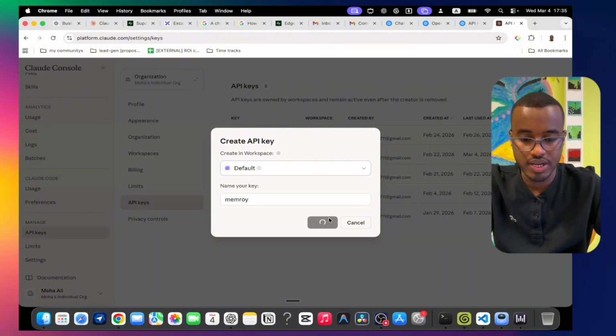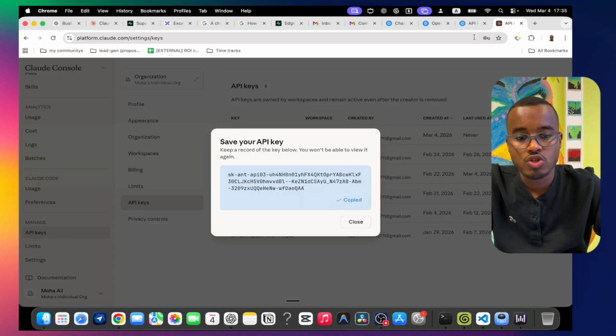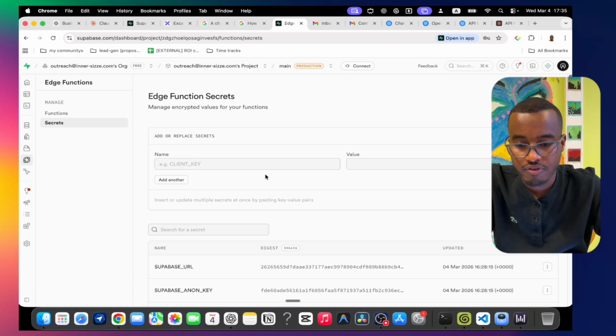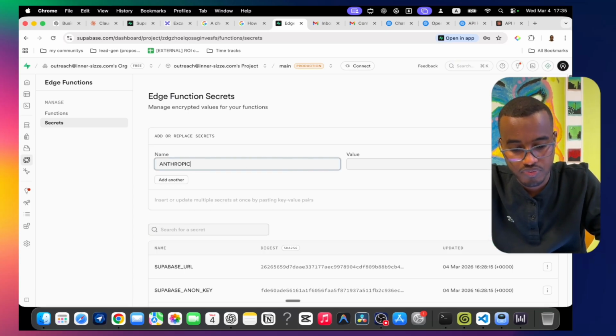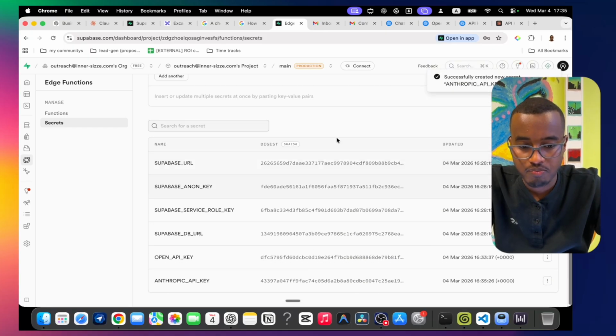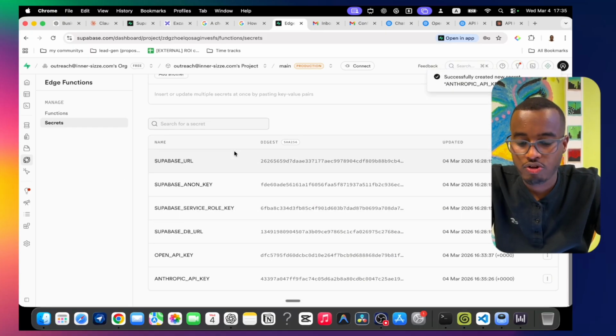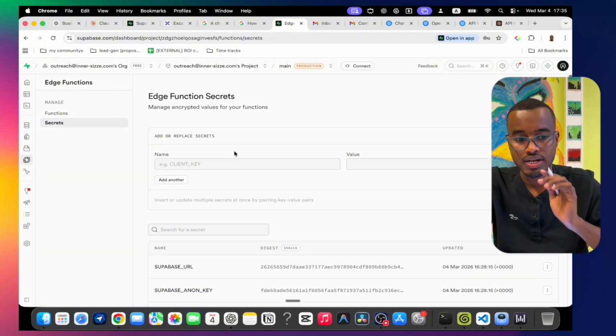We add it, then we copy it. Also we come back to our function and say here Anthropic API key, give the value here, and save it. Right now we have created our edge function.